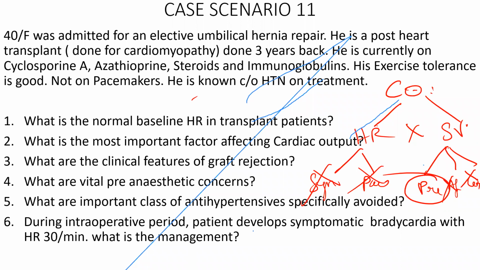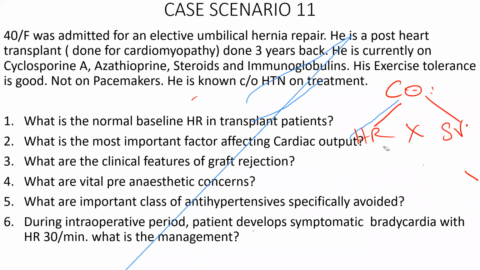So in a transplanted heart, there is no sympathetic supply and no parasympathetic supply, whereas the intrinsic Frank-Starling mechanism, which means when there is a stretch there is going to be more contraction, is intact. So if you want to maintain adequate cardiac output, make sure the patient is adequately filled. Never under-deplete the patient. Even if the patient is hypovolemic, you can't find the clinical signs of hypovolemic shock like reflex hypotension and reflex tachycardia; everything is lacking. So always maintain adequate preload. That is going to be the major determinant of the cardiac output.